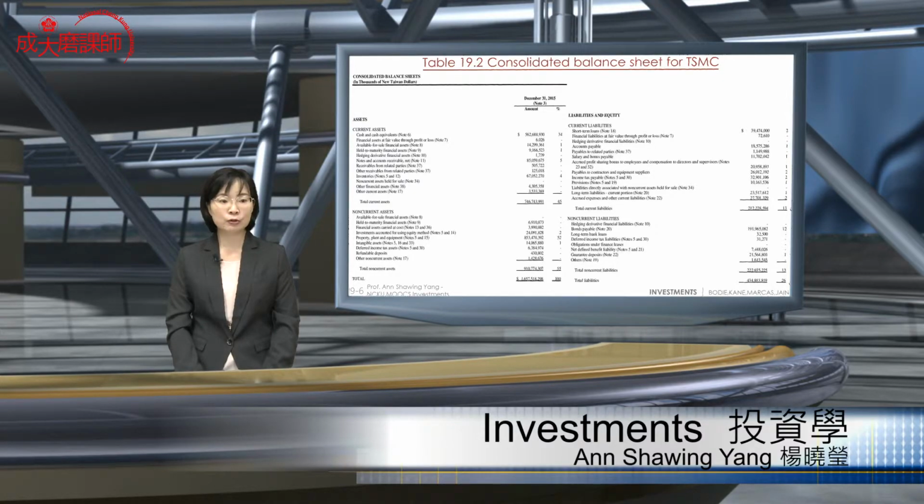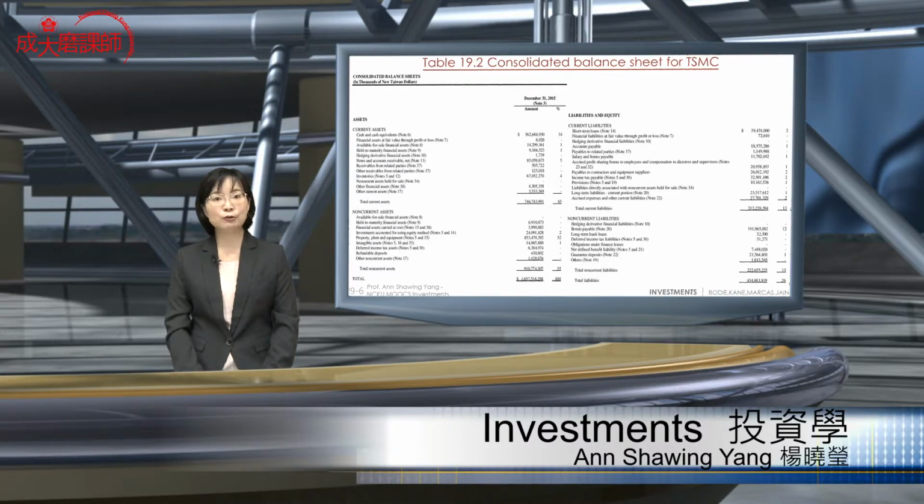Investments accounted for using equity methods, property, plant, and equipment. Noticing that here, property, plant, and equipment would take up to 52% of the non-current assets. And what can we imagine this to be? It would be the production sites, the factory locations, where TSMC is producing their goods, the little chips.